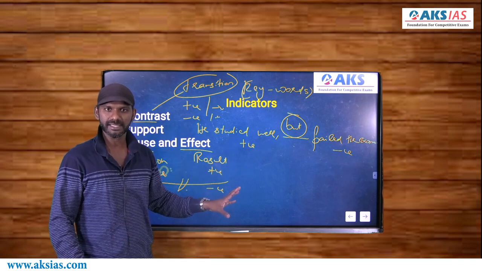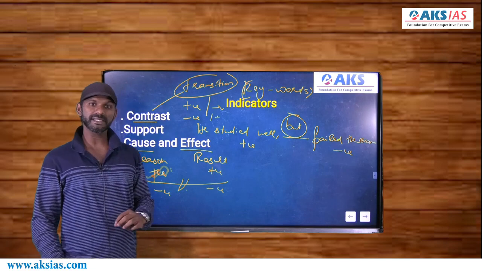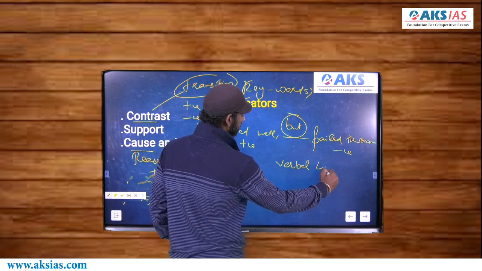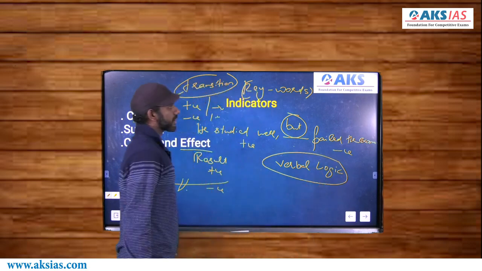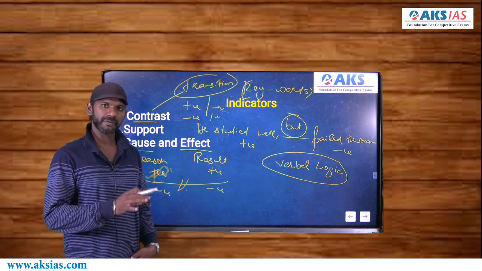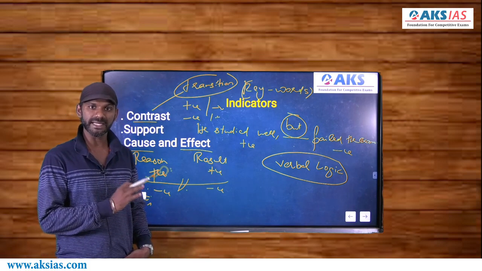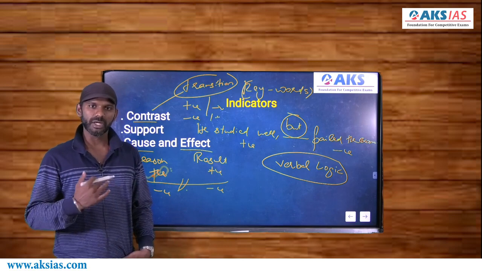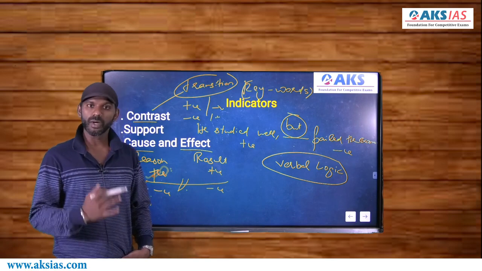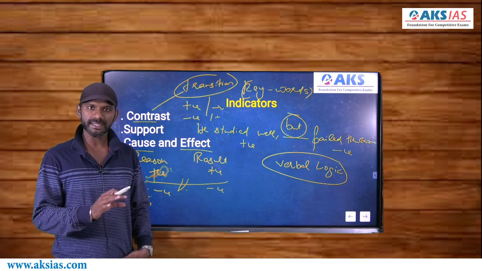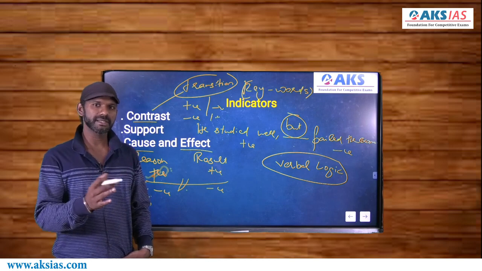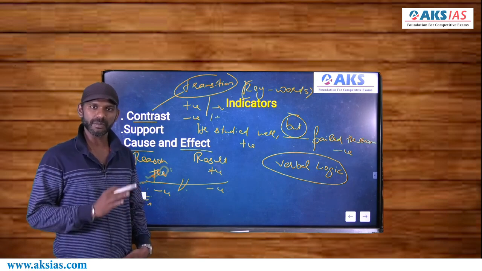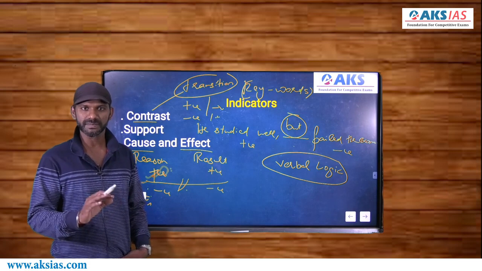This statement makes sense. Now in the case of CSAT English, the only thing that is getting tested is the verbal logic part. We don't have any questions on grammar. We don't have any questions on vocabulary. We have questions only on the verbal logic part in the CSAT English, right? Logic is all about making sense. Whatever we say must be logical. Whatever we do must be logical. So the option that we select as the answer must make sense. The options given to us will be grammatically correct, no doubt in that. We just need to see whether it makes sense or not. If an option does not make sense, without thinking much, eliminate that option.